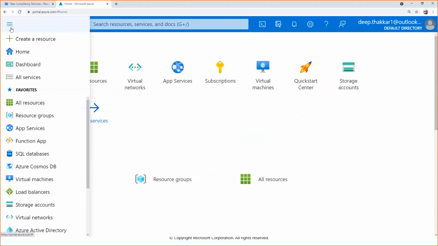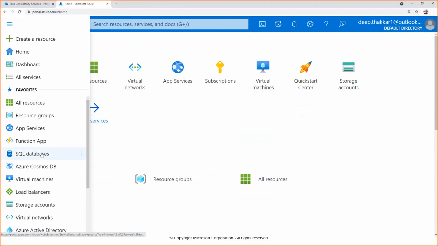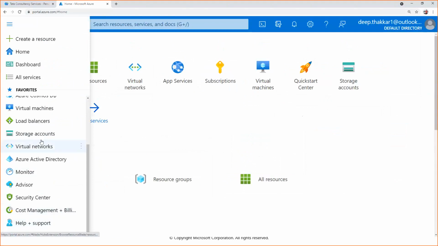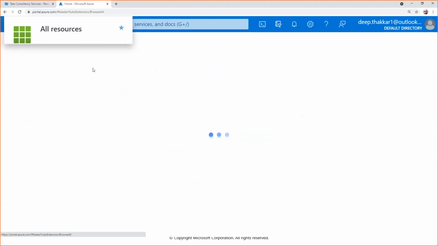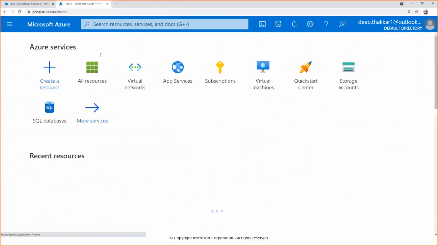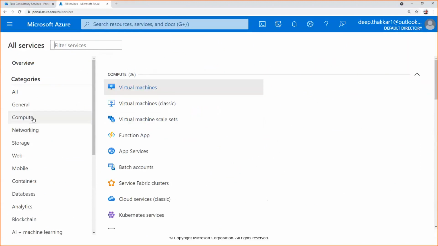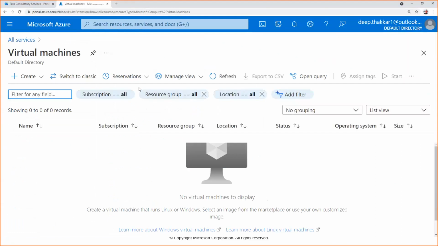This span we call a blade. Sometimes the question will ask, if you want to create something, which blade you should select. So I'll just show you all resources, more services, and in compute, I'll show you a virtual machine. In that, I will click on create virtual machine.